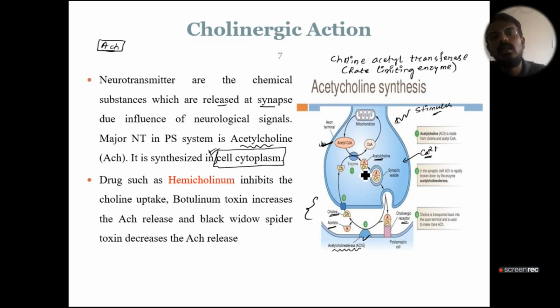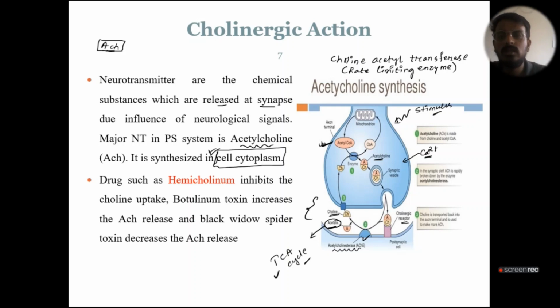The choline is taken up again into the presynaptic neuron to participate in further acetylcholine synthesis, whereas the acetate will enter the TCA cycle. Remember, you can get one question from here also.